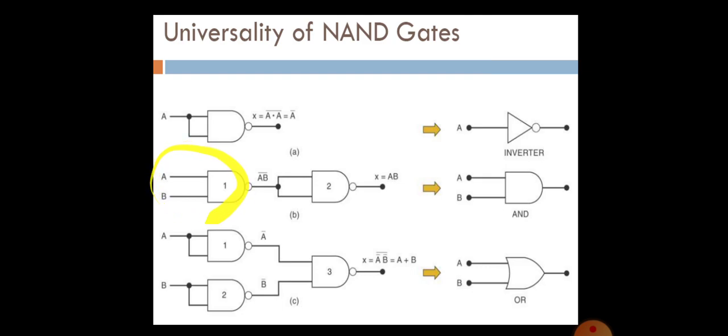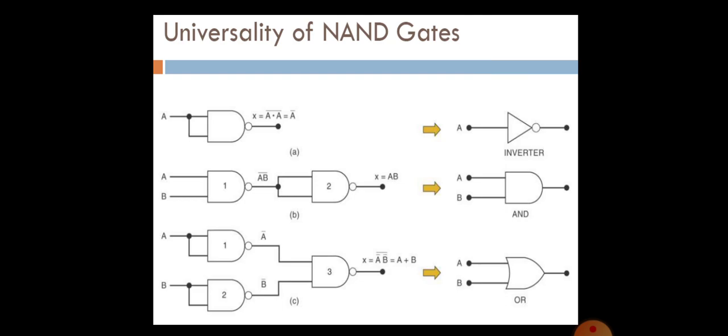Similarly, if you give two inputs and use a NAND gate along with another NAND gate, two NAND gates give one AND gate. Similarly, three NAND gates give one OR gate. So using NAND gates, you can create all other gates, that is AND, OR, NOT.